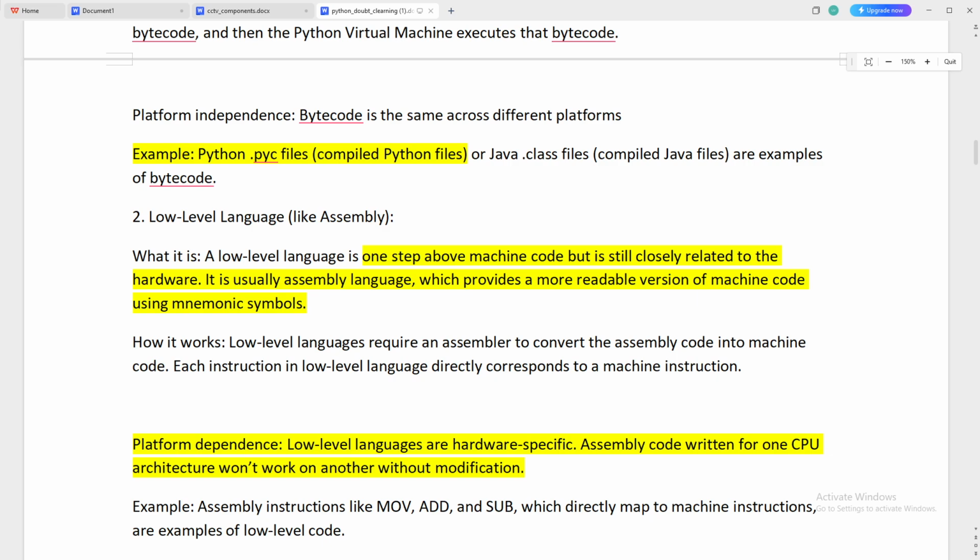Now what really is a low level language? Assembly language, for example, is one step above machine code, but it is closely related to the hardware. It usually provides a more readable version of machine code using mnemonic symbols. So how does it work? A low level language requires an assembler to convert the assembly code into machine code. Each instruction in a low level language directly corresponds to a machine instruction.